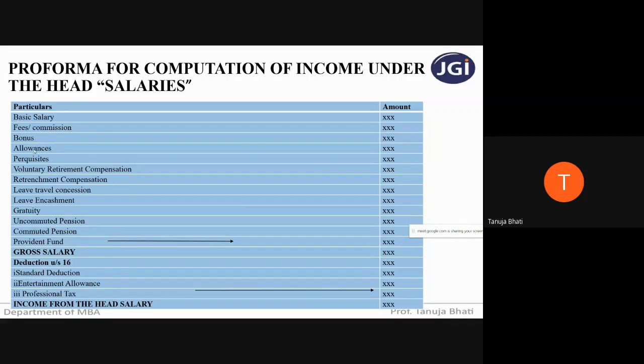Next is allowances. Now, what do you mean by allowance? So, allowance is nothing but a benefit. It is a payment that is made by an employer to his employee in addition to his basic salary, to meet some of his expenditure. Allowance is nothing but when an employer is giving some additional amount to the employee to meet certain of his other expenditures other than his basic salary. In detail, we will also be seeing what is the meaning of allowance.